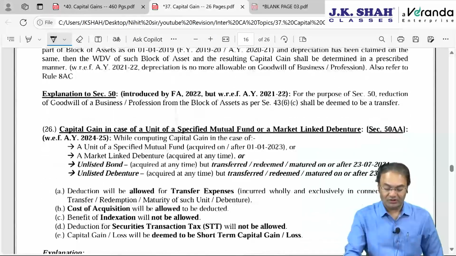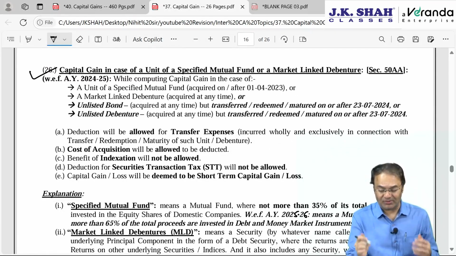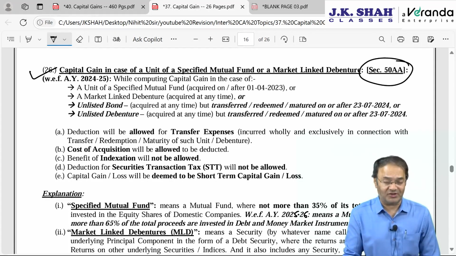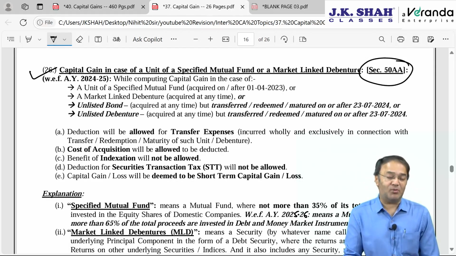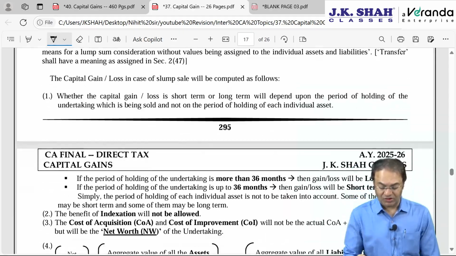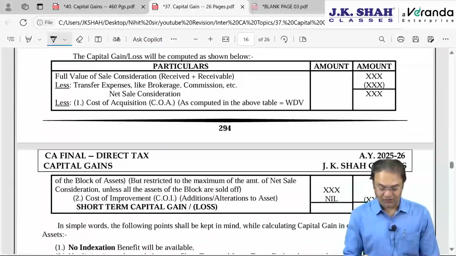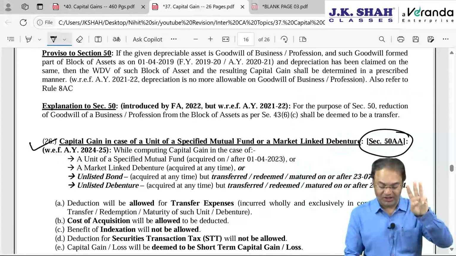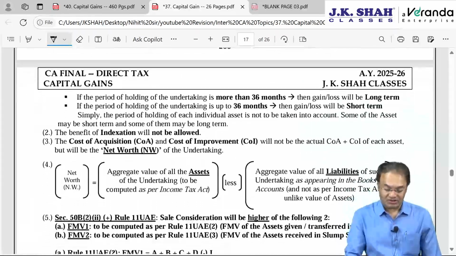So first was capital gain calculation for depreciable asset. Second was 50AA, for assets: units of specified mutual fund, market linked debentures, unlisted bonds, unlisted debentures. Slump sale we are done with. So how many situations are we done with? Section 50, 50A, 50AA, 50B. Three situations we are done with, two more to go. Next, slump sale is done.